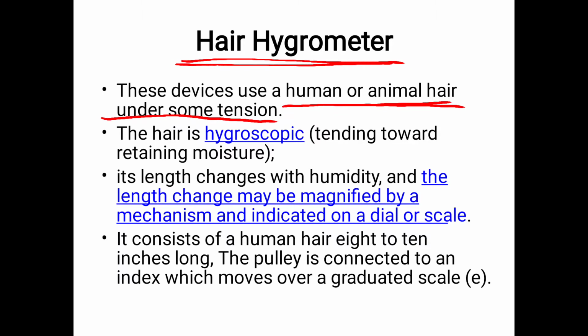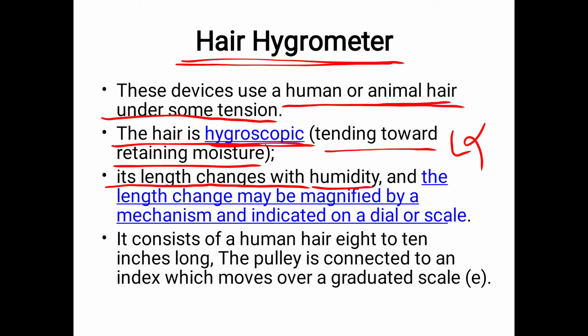The hair is hygroscopic, that is, it tends towards retaining moisture, hence it is called hygroscopic. Its length changes with humidity. The length of human hair changes with the humidity, and the length change may be magnified by a mechanism and indicated on a dial or scale.